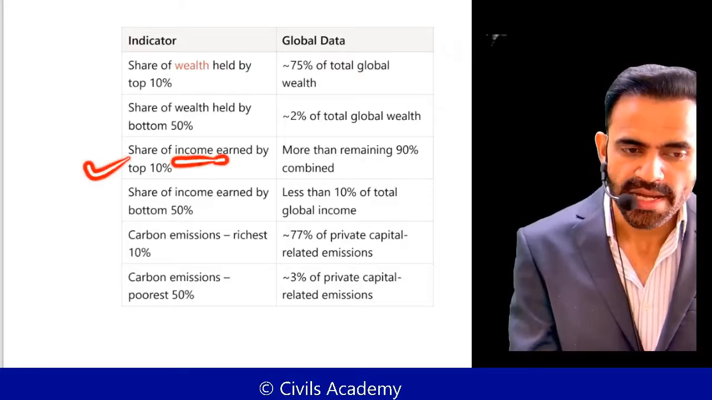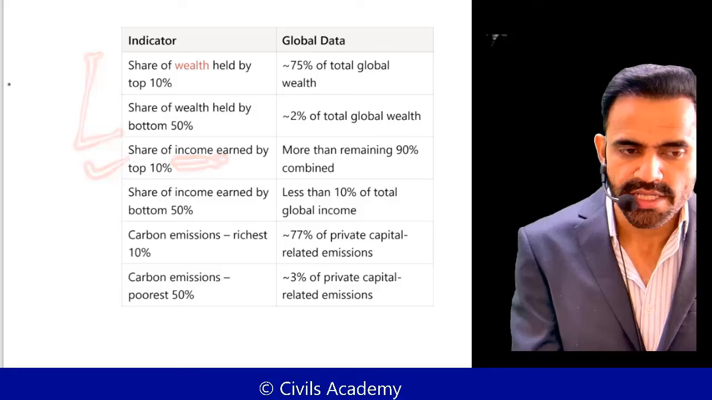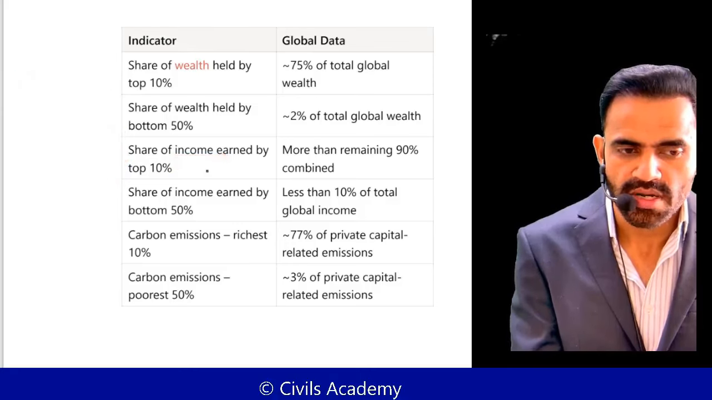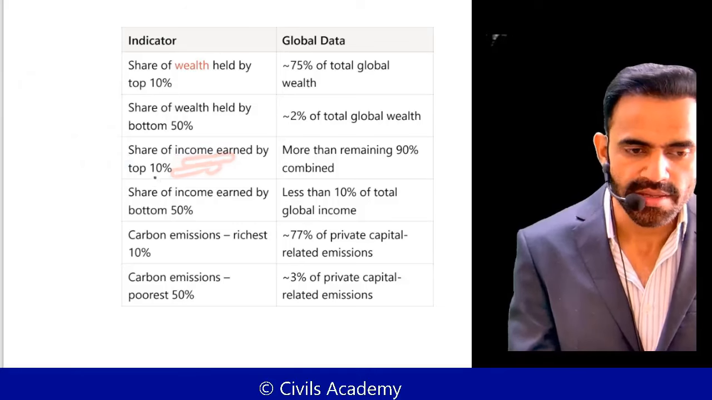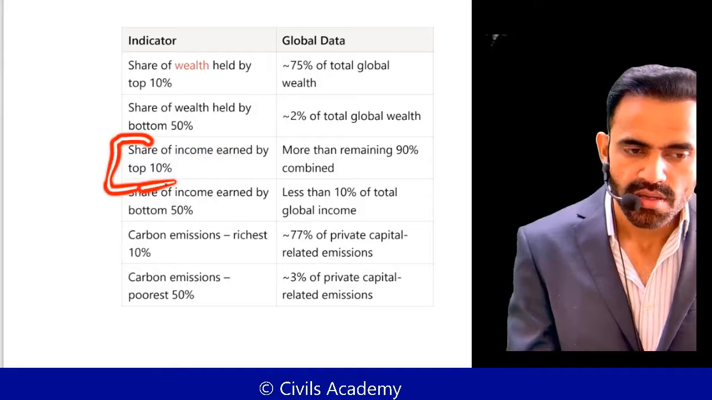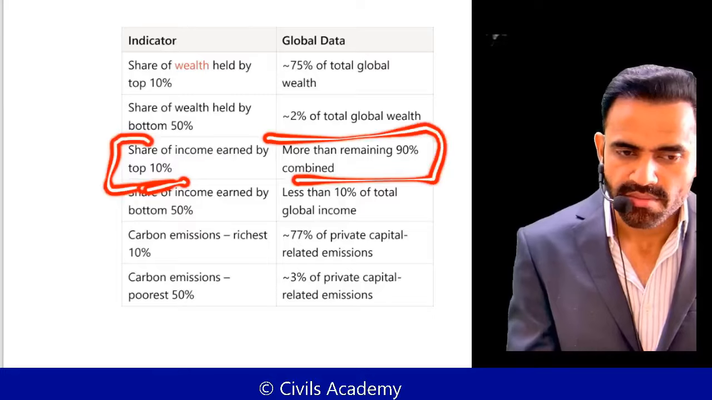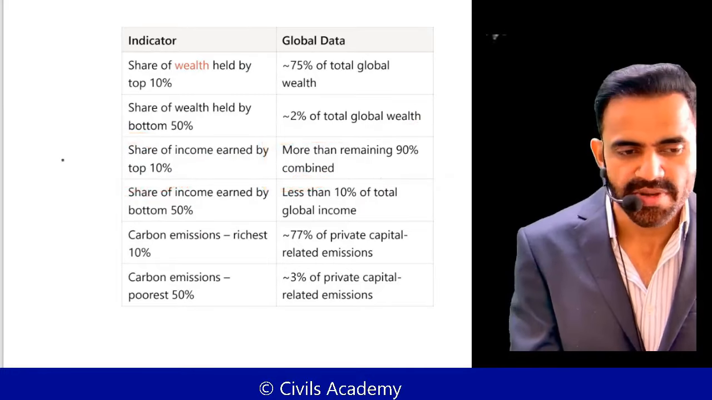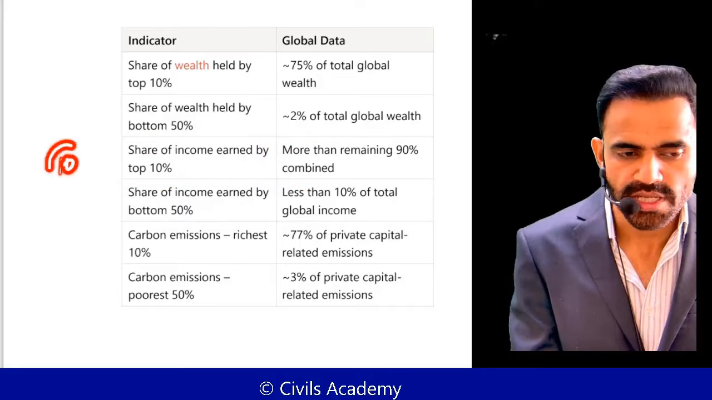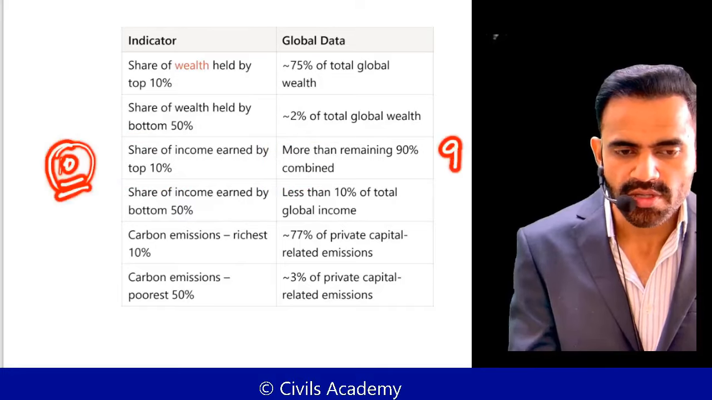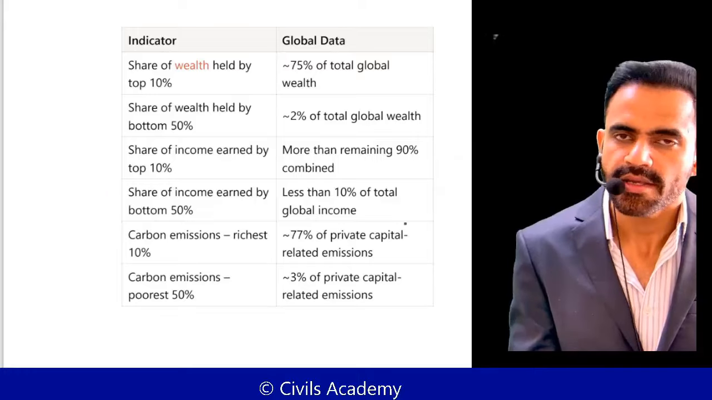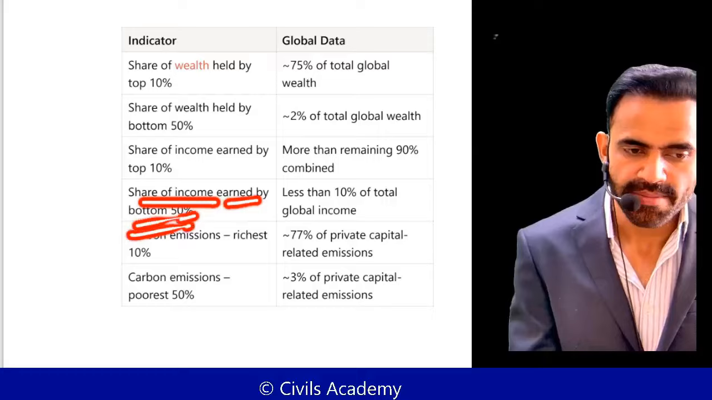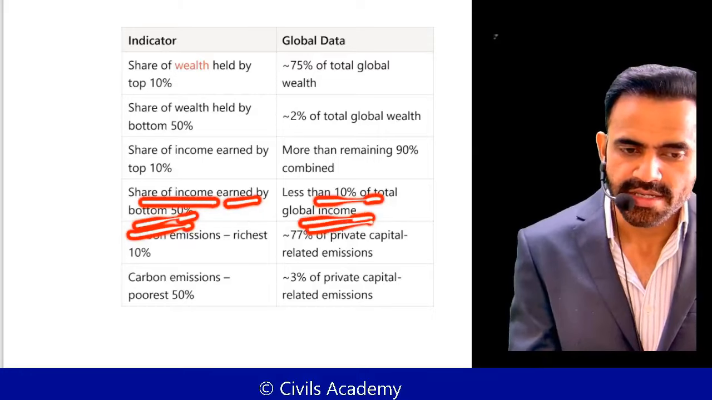Next, this is about income. These two were about wealth. Wealth is overall, income is your regular money. So the top 10% income is more than the remaining 90% combined. That simply means, let's say there are 100 people, these 10 people earn more than the remaining 90. That again shows inequality. The share of income earned by the bottom 50% is less than 10%.